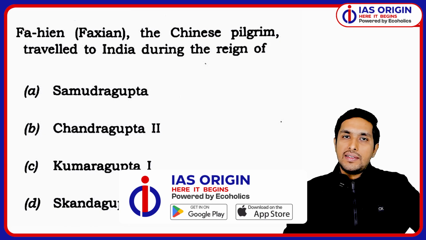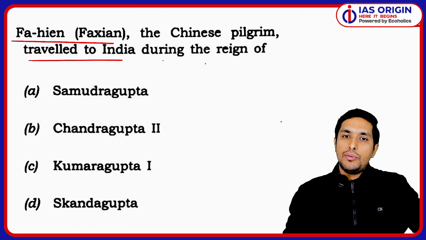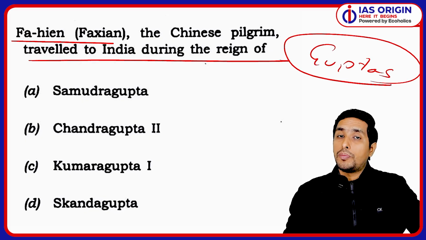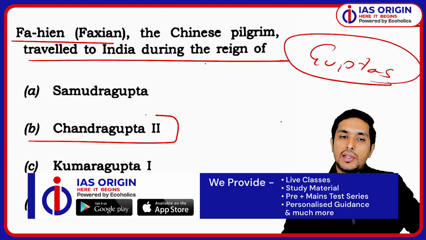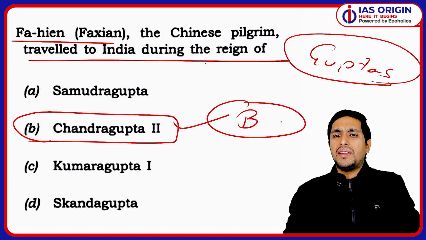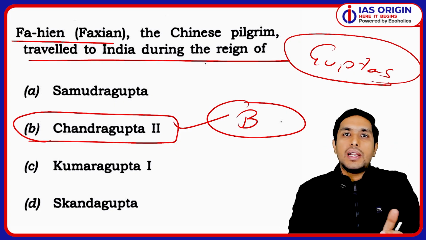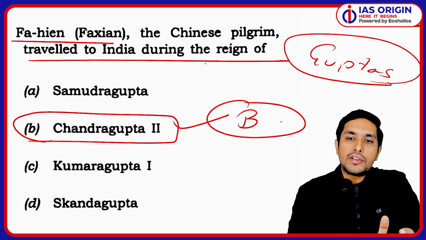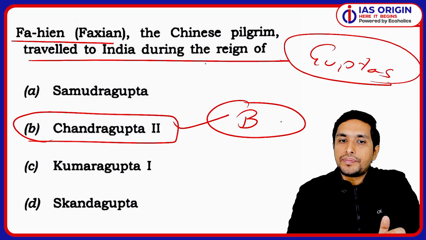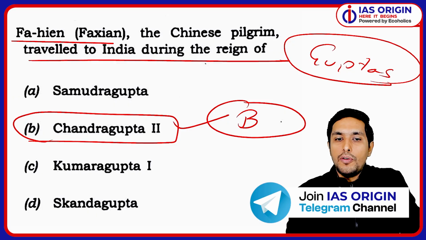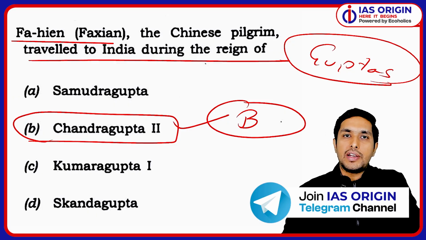Now this was the easier one. Everybody knows that Fahien, the Chinese traveler, came to India during the reign of the Guptas. Here all the rulers are Gupta, so which Gupta? Vikramaditya, Chandragupta II is the ruler. So again B is the right answer. This question is easy to moderate level only. It's a simple factual question. Clear? I am hopeful that such questions are very easy.